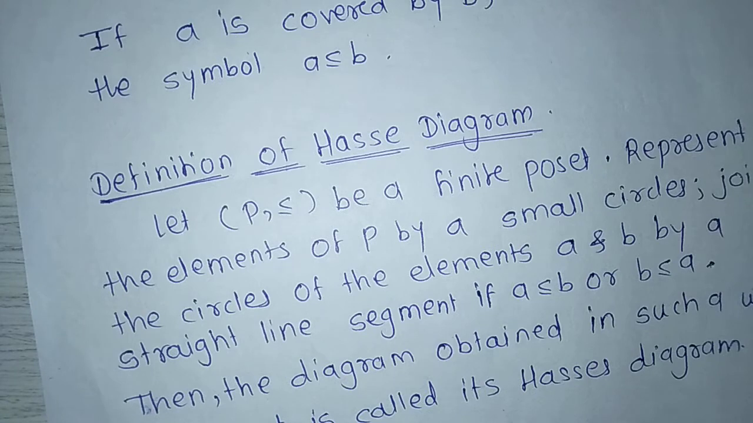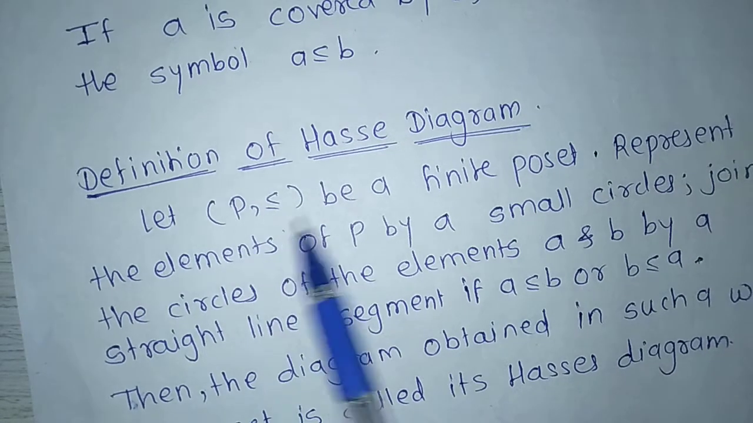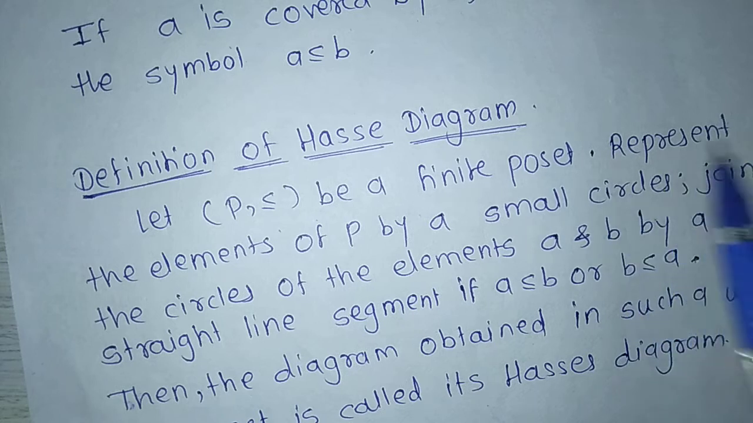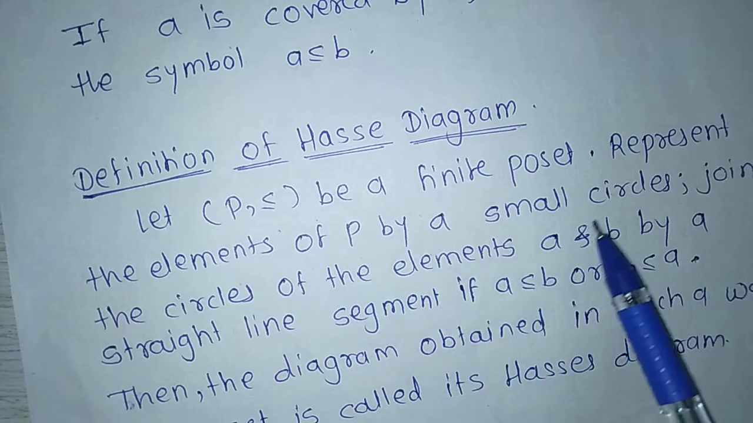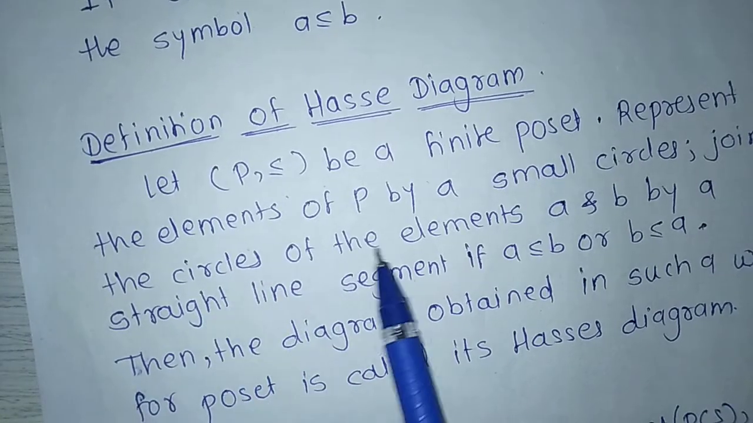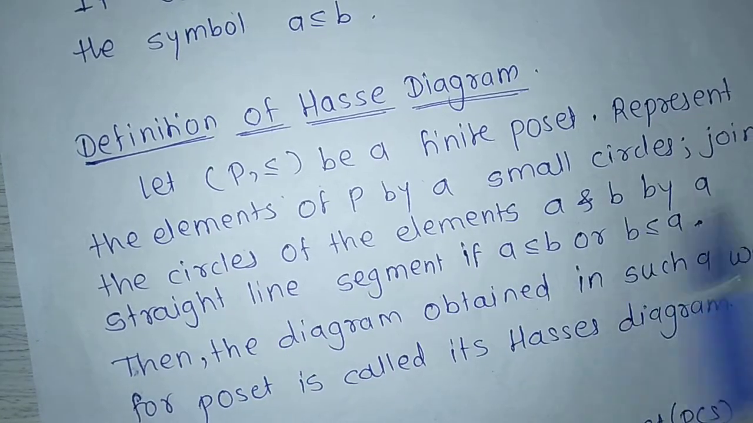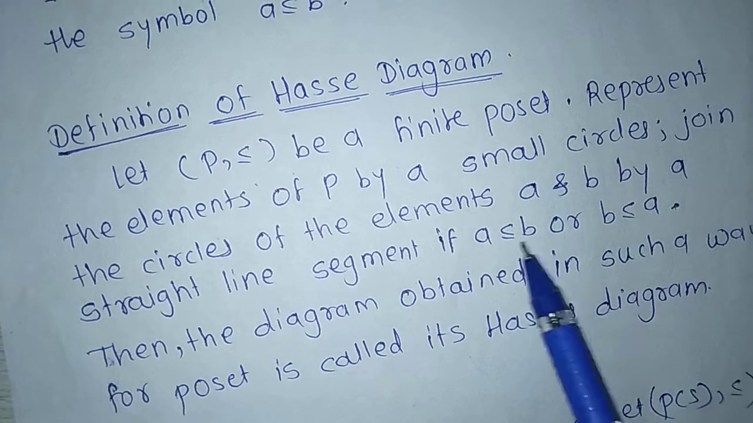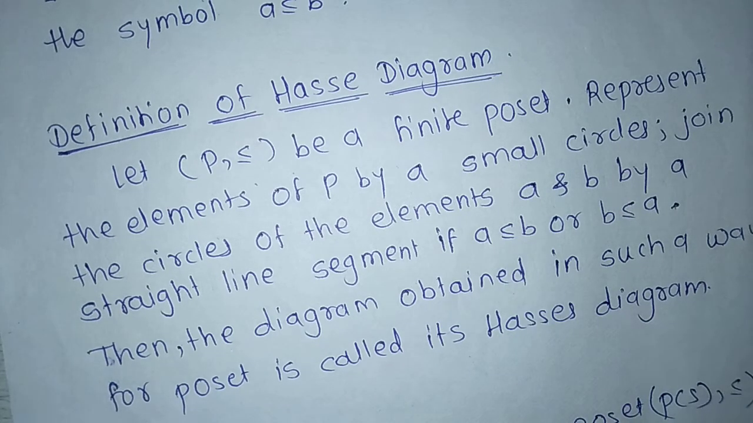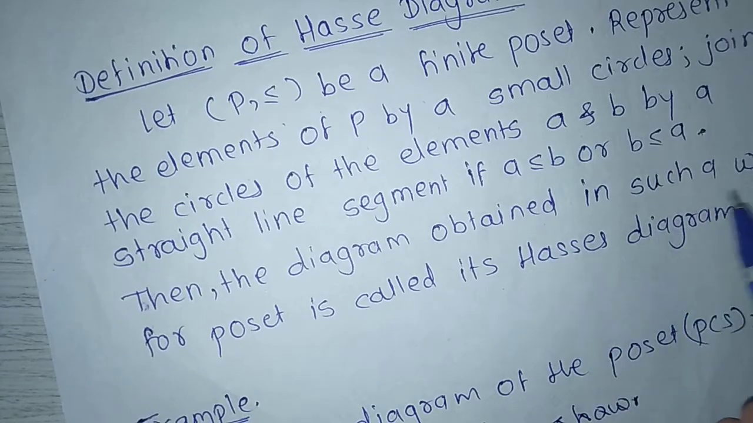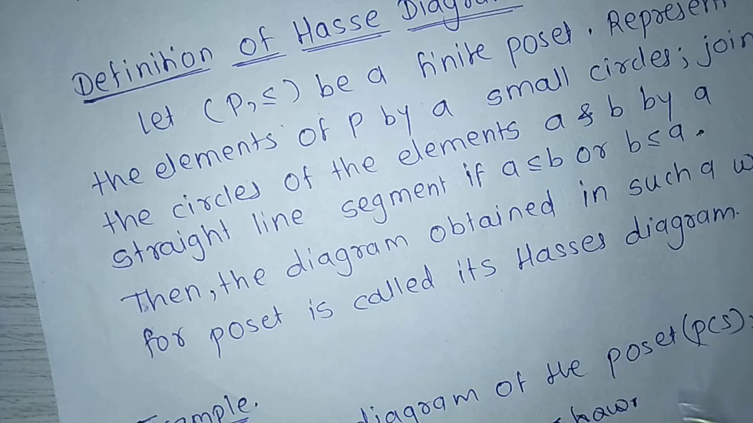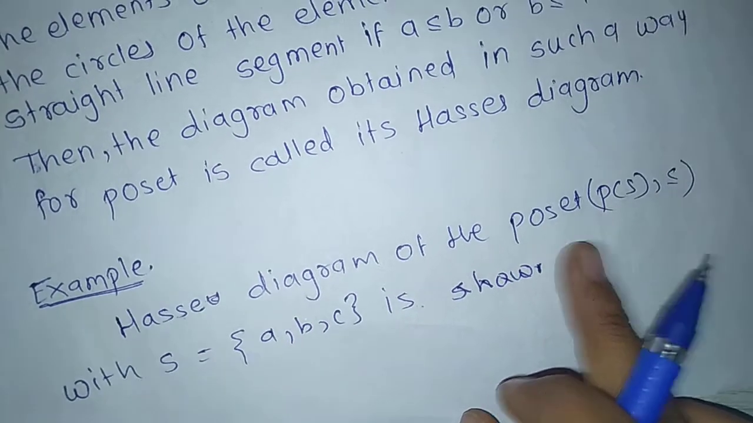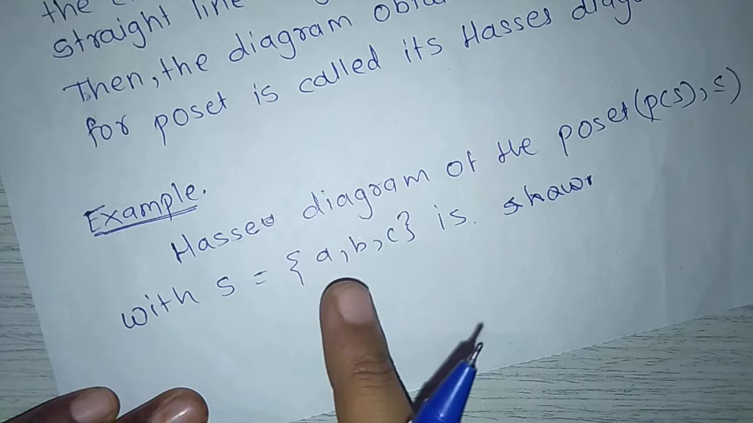Next definition of Hasse diagram. Let P less equal be a finite poset. Represent the elements of P by small circles. Join the circles of the elements A and B by a straight line segment if A less equal B or B less equal A. Here less equal may be subset, divides, like this type of relations. Then the diagram obtained in such a way for poset is called its Hasse diagram.